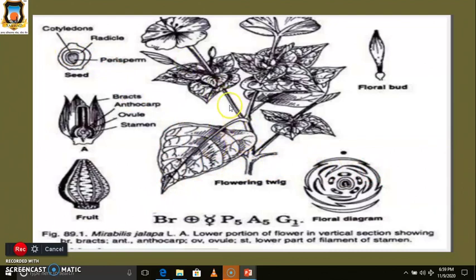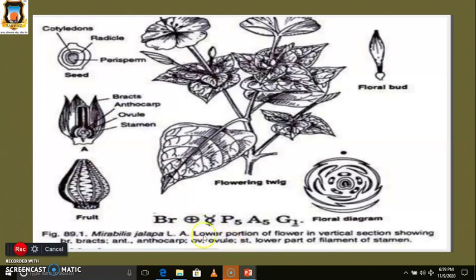Their leaves are unequal in shape and size. Their flowers are funnel-shaped structures, and they are not differentiated into calyx or corolla. Then their aestivation is imbricate or twisted. In the flower, the bracts are present.